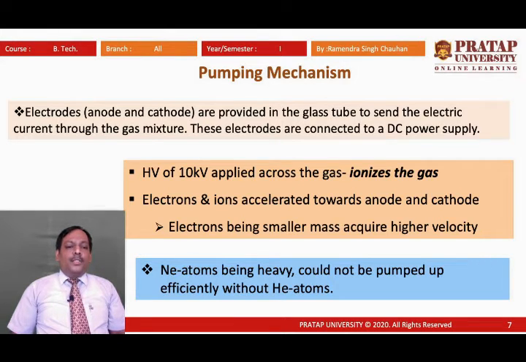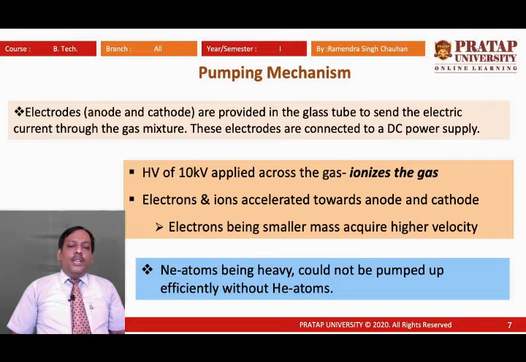Electrons move towards the anode and ions move towards the cathode. Helium atoms are lighter than neon atoms, so they accelerate faster towards the cathode.